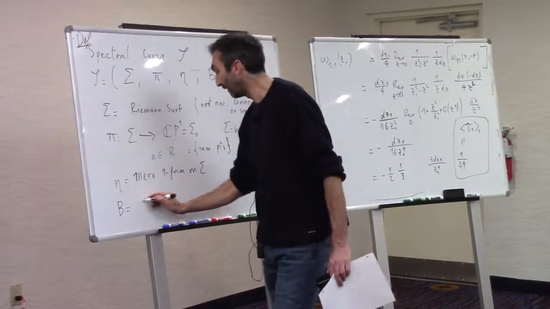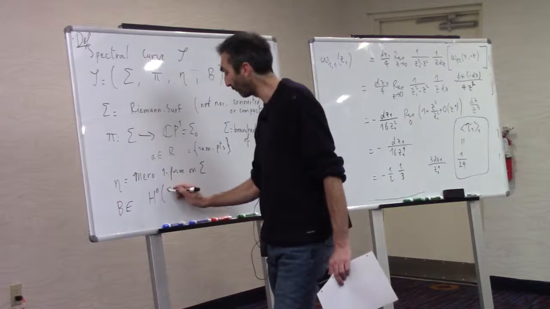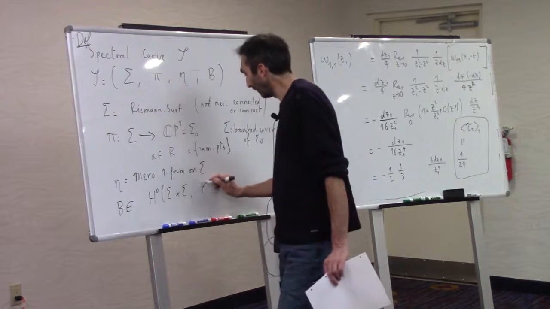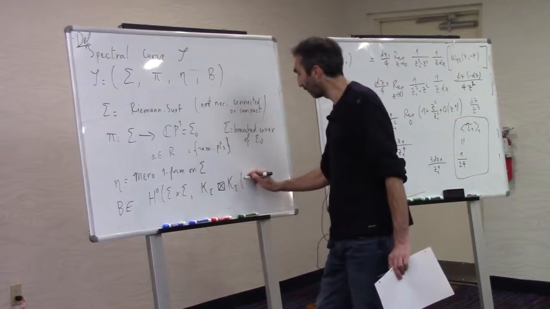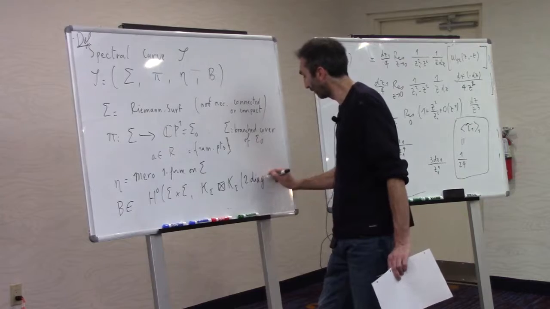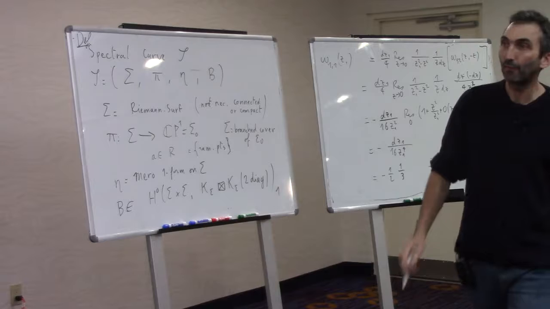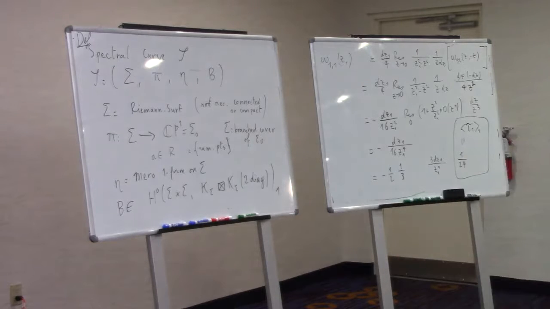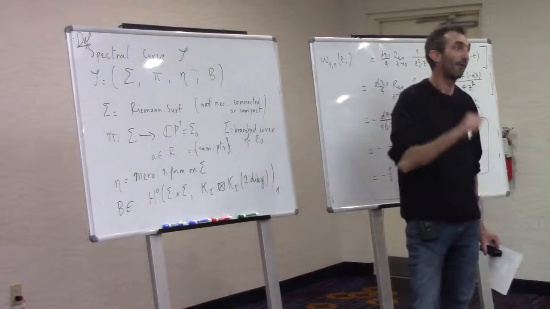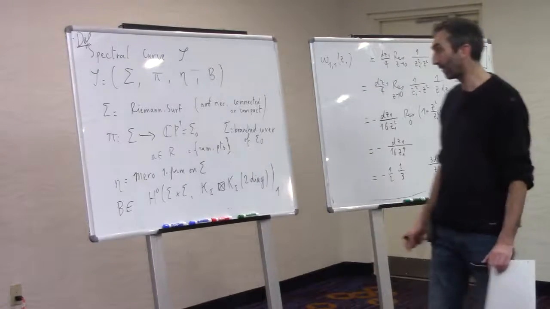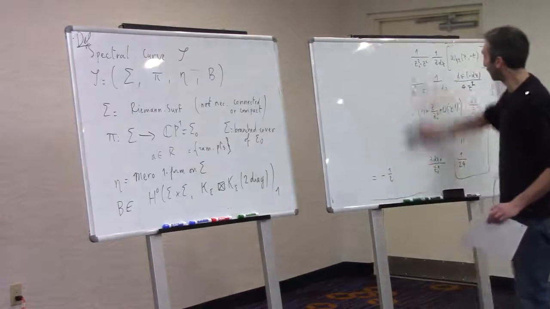And B is a one tensor. So B, as I said, is a one tensor one form on sigma cross sigma, with a double pole on the diagonal, and normalized such that in any local coordinate, the coefficient of the double pole is 1. So let's take this normalization. So this is the data of the spectral curve, and now the general definition of topological recursion is the following.